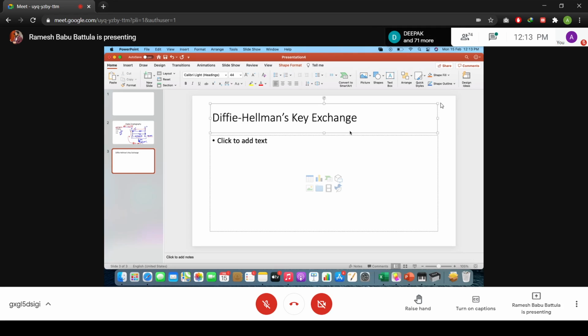So we should know how a trapdoor function works. Before that, I want to complete the concept of the Diffie-Hellman key exchange mechanism. The trapdoor function we will discuss later on also, because it is a very fundamental question for all of us. First of all, we will discuss how the Diffie-Hellman key exchange process happens.